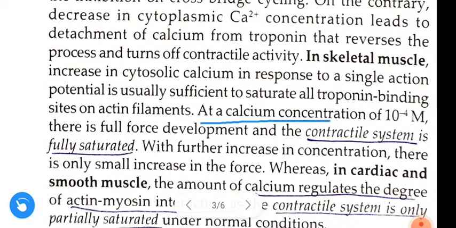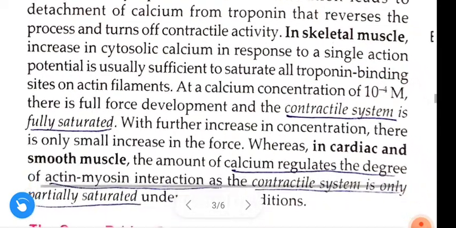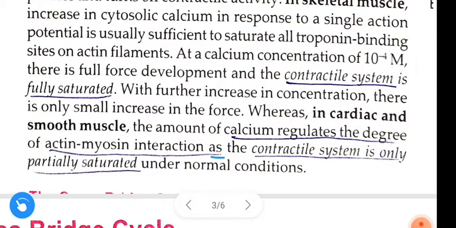At a calcium concentration of 10 power minus 4 molarity, there is full force development and the contractile system is fully saturated. With further increase in concentration, there is only a small increase in the force. Whereas in cardiac and smooth muscle, the amount of calcium regulates the degree of actin-myosin interaction as the contractile system is only partially saturated under normal conditions. Okay guys, this is about excitation contraction coupling.